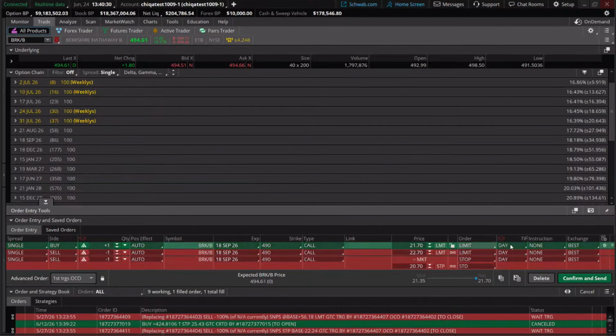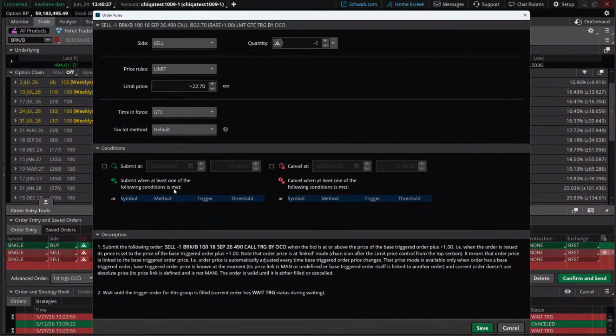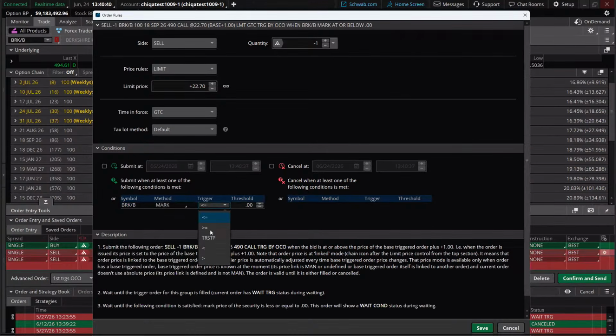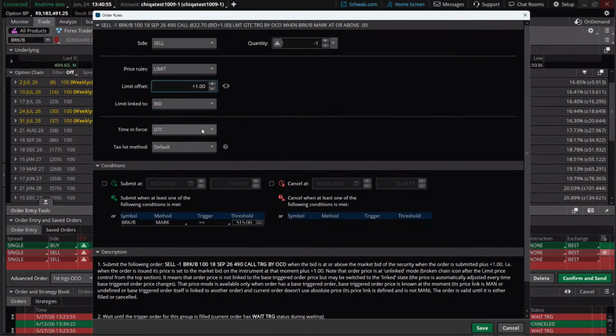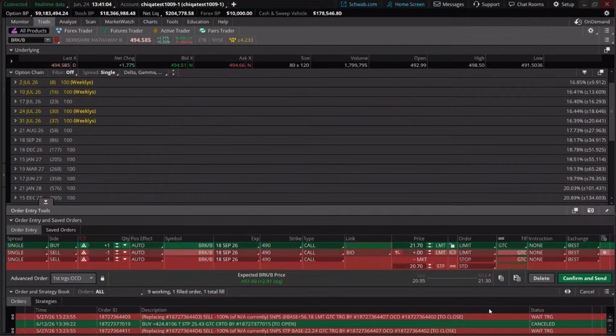So we're going to use our conditional order on our upside to go through that one. I'm going to click that right box there. We're going to say when Berkshire is greater than or equal to 515, we are going to use our limit and unlink it here to just say, whatever the price of the option is at the time that the price of the stock reaches 515, reaches our target, we're going to send a limit order at the current bid at that time. Okay, so we're going to hit save there.